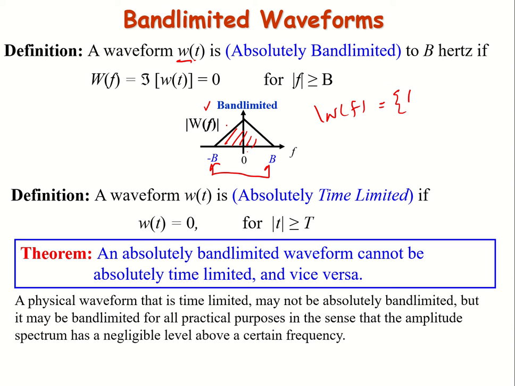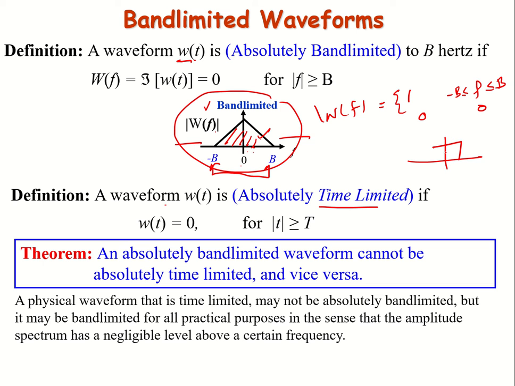For example, the value is 1 only for frequencies greater than minus b and less than b, and for all other values it is 0. This is called a band limited signal. Band limited means that in the frequency domain it has a limited spectrum. We could also have a signal which is time limited, meaning that in the time domain it has limited values, for example a rectangular signal, which exists only for this time period.